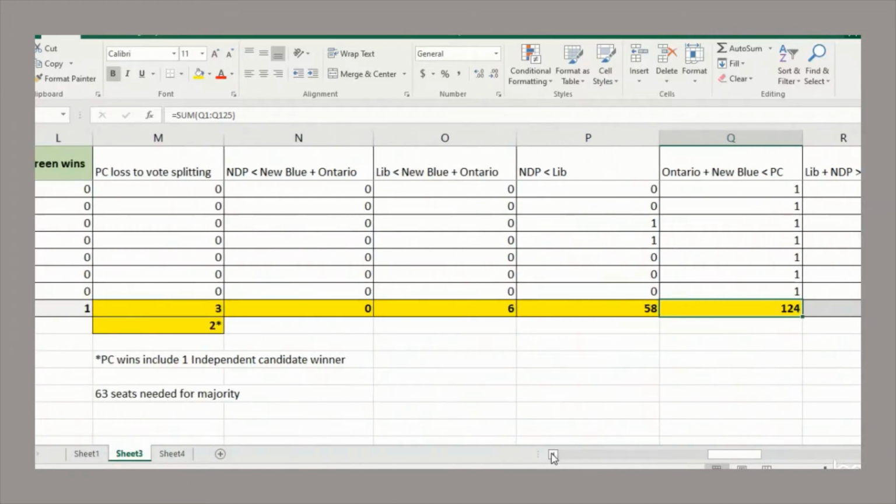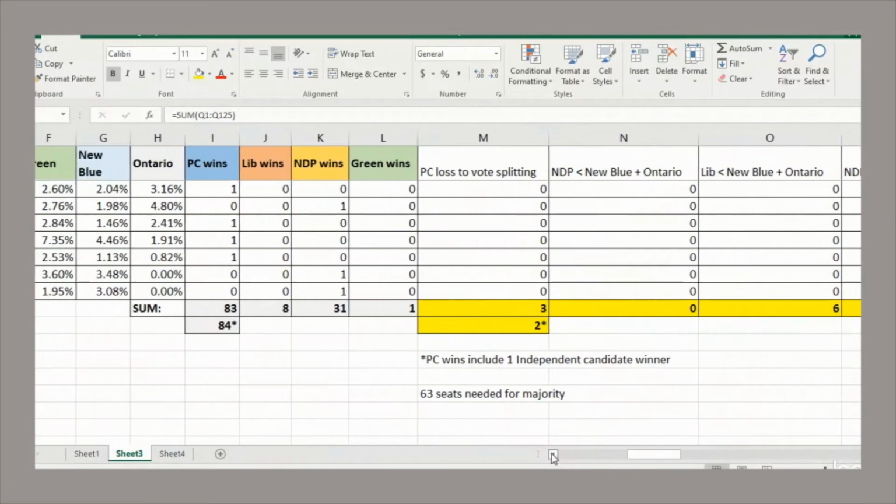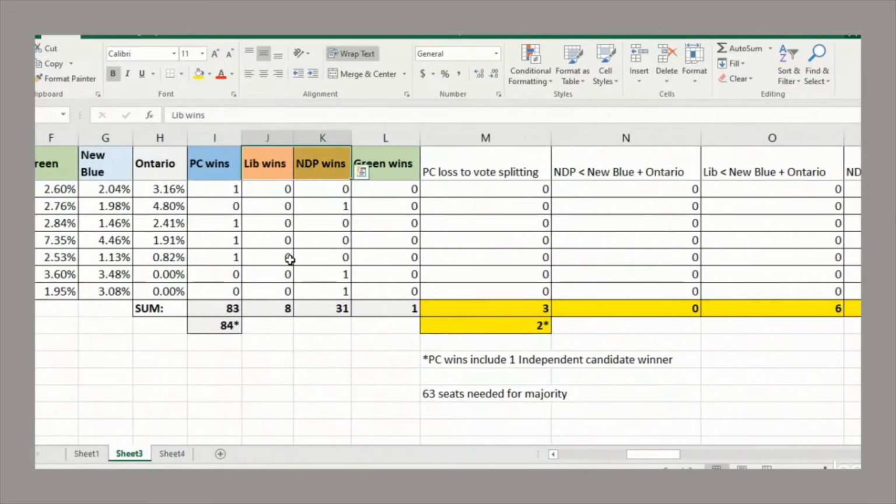Now we'll deal with hypothetical situations. One thing often asked is, well, what if the two left-wing parties united? Then would they be able to beat the progressive conservatives? Now, we're not talking about an alliance here. An alliance means that whatever seats they win, they vote as a single block. In this case, they would have a total of 39 seats against 84 conservative seats. That's not even half the seats the conservatives control. So an alliance wouldn't even do anything.